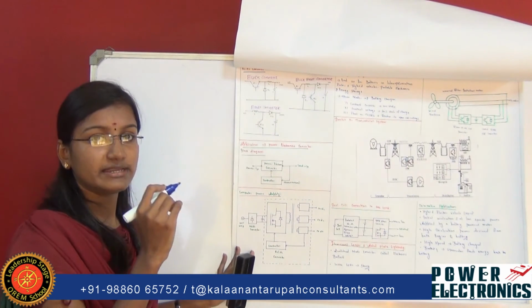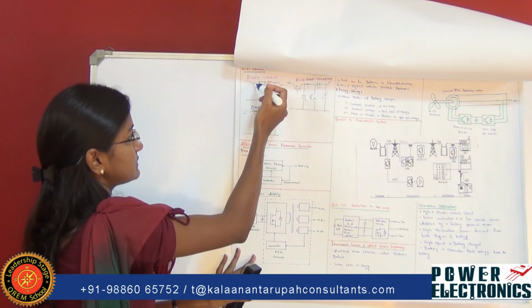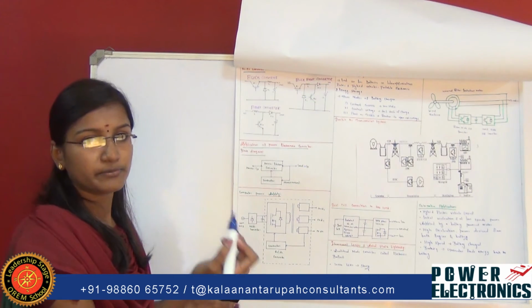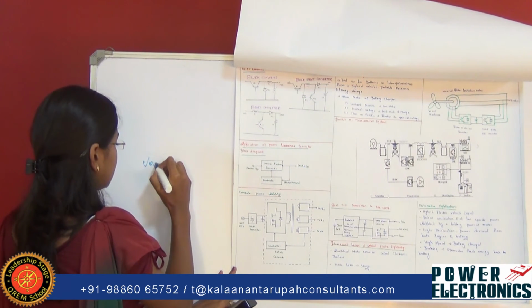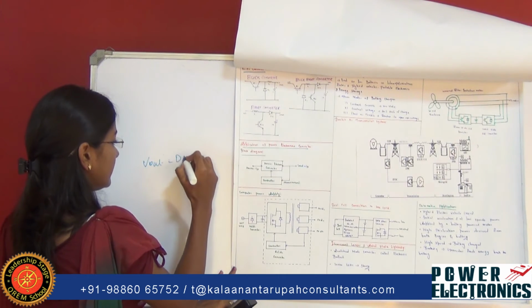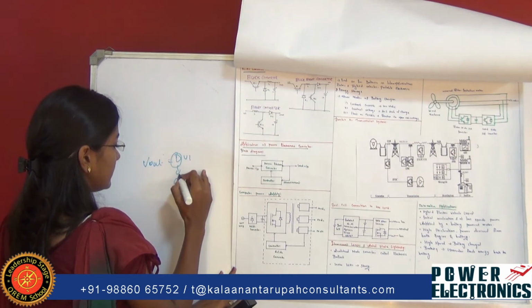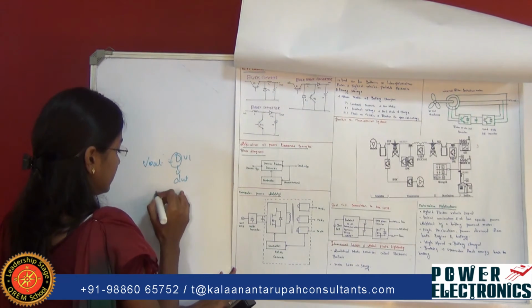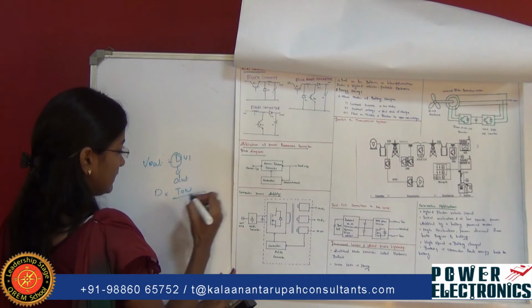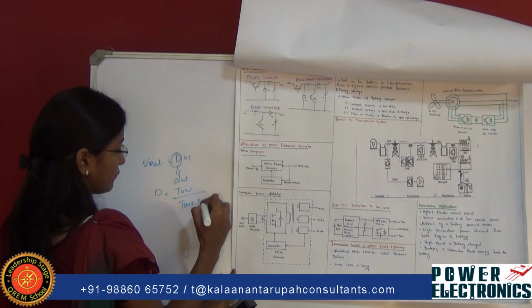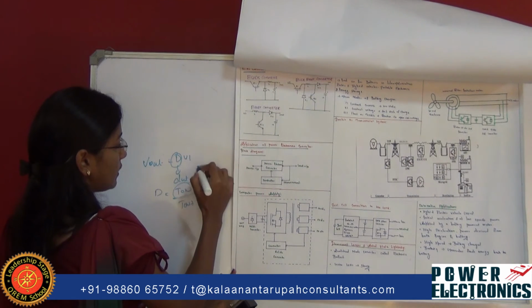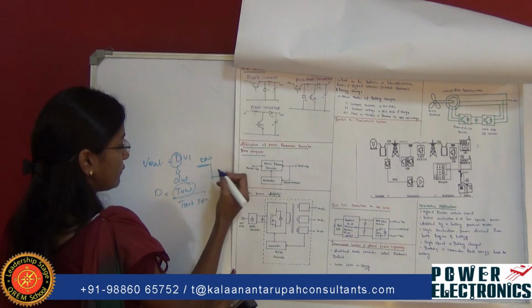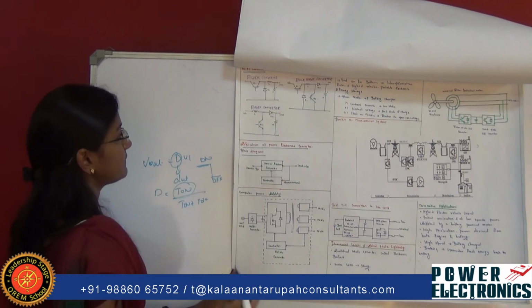So at the period T on, this thyristor gets switched on and the corresponding output will be produced. So the output will be like this: V out is equal to D into V1. This D is nothing but the duty cycle, where D equals T on divided by T on plus T off. T on is nothing but the on period and T off is nothing but the off period.